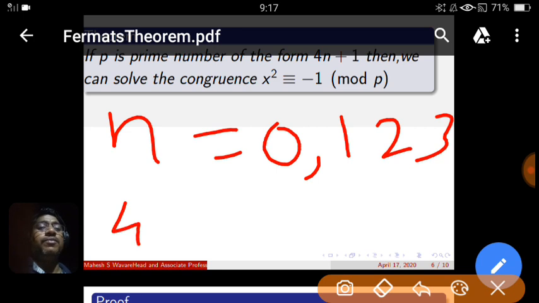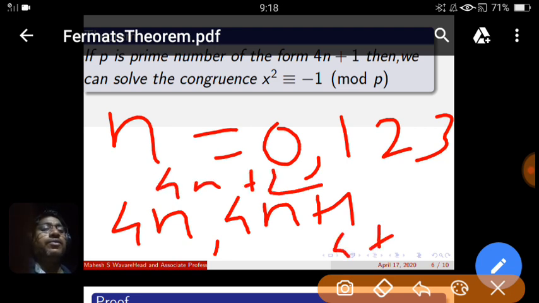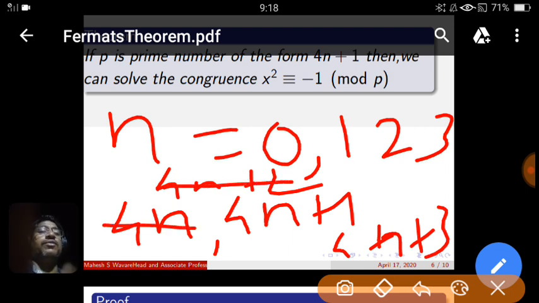Means you have numbers of the pattern 4n, 4n plus 1, 4n plus 2, and 4n plus 3. 4n is a composite number, 4n plus 2 is also composite because they are even numbers, and these two are the numbers 4n plus 1 and 4n plus 3. Due to this division algorithm on 4, every prime number has only these two patterns, either 4n plus 1 or 4n plus 3 format.